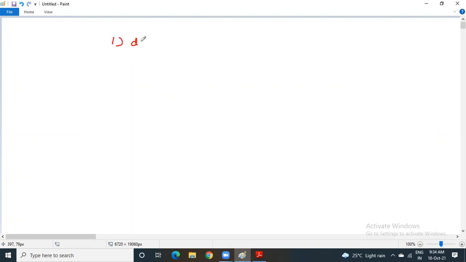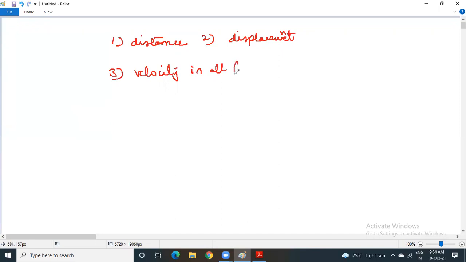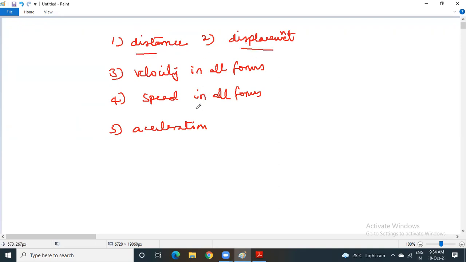First one is distance. Second is displacement. Third, velocity in all forms. Similarly, fourth, speed in all forms. And after completion of speed and velocity, we slowly move to discuss acceleration. Students, in today's class, let us take up distance and displacement with some examples.